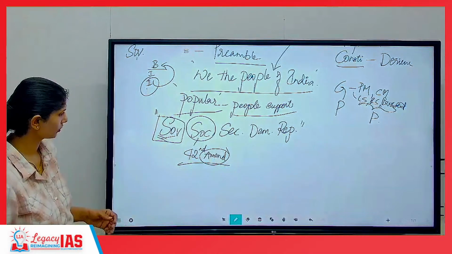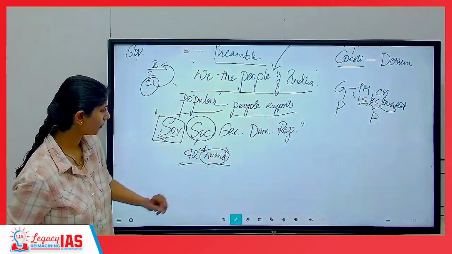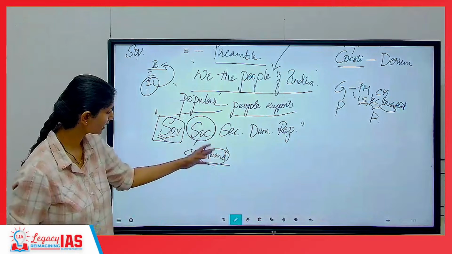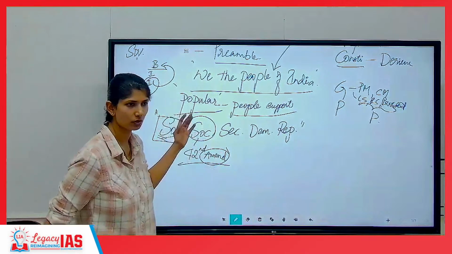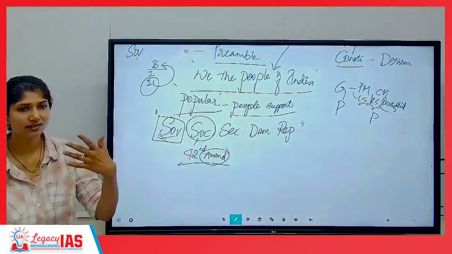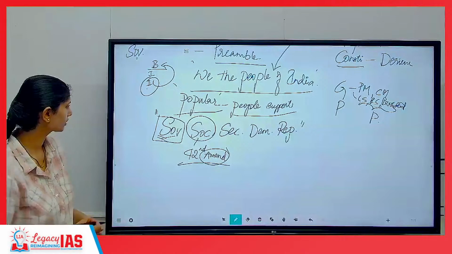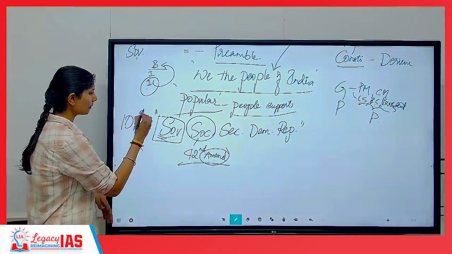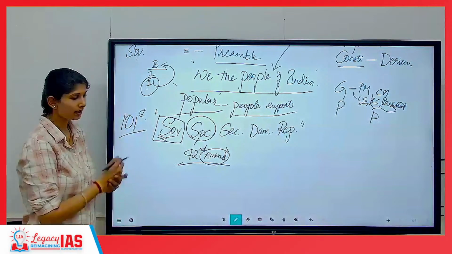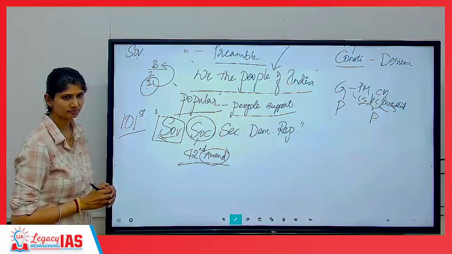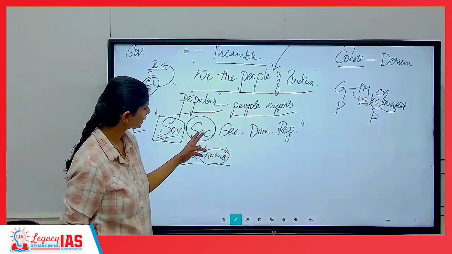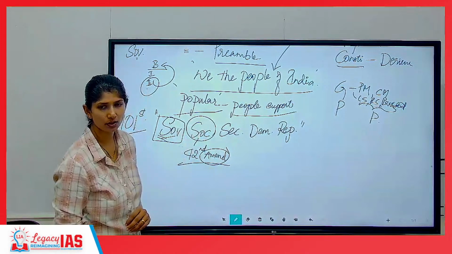When I say 42nd amendment, meaning 41 times the constitution has already been changed. Similarly, 73rd amendment, 74th amendment. For example, the 101st amendment means there have been 100 changes before this, and this is the 101st change. So this is the 42nd change where they introduced a word called socialist into the preamble.